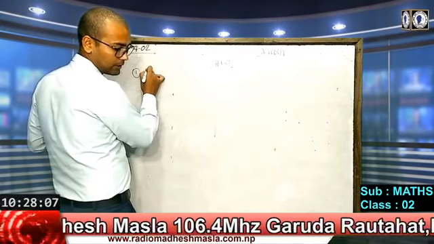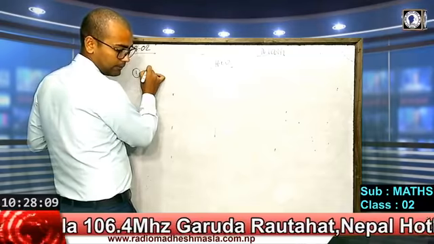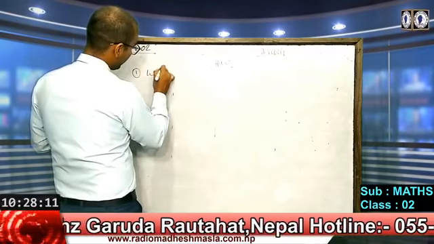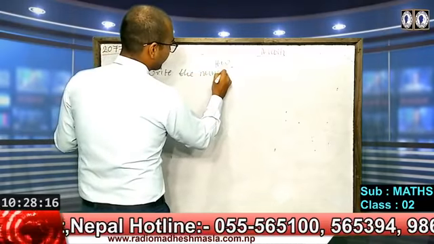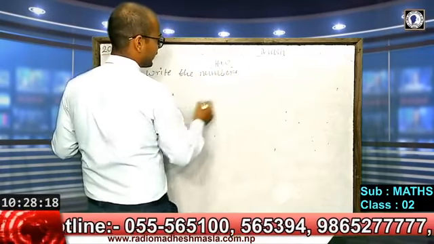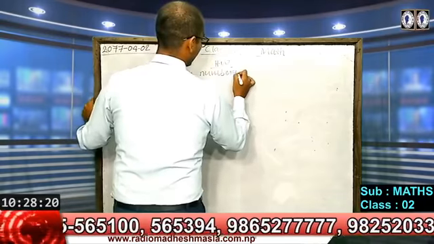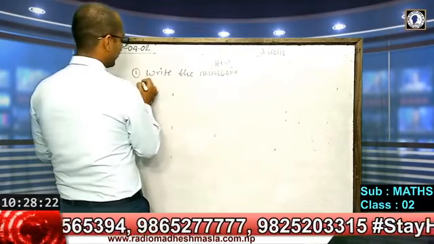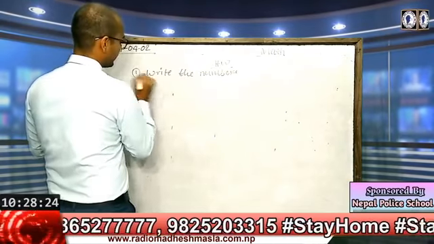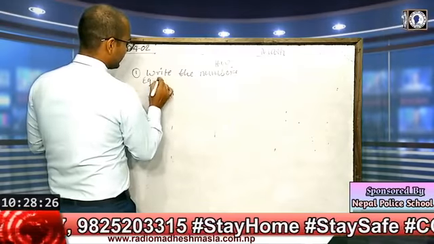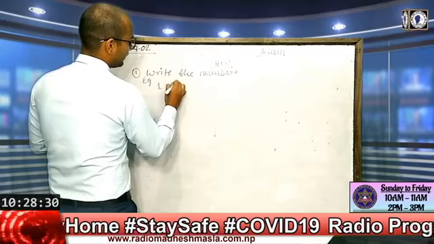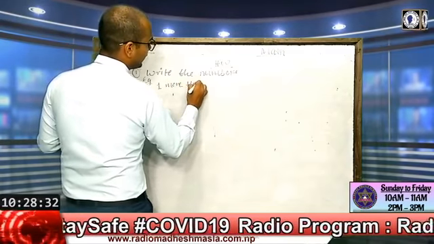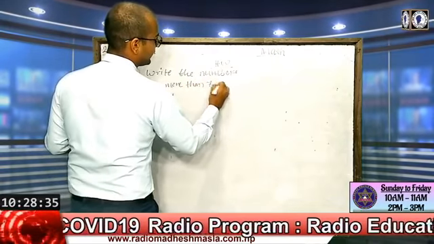There may be questions like this example: 1 more than 7 is equal to 8.